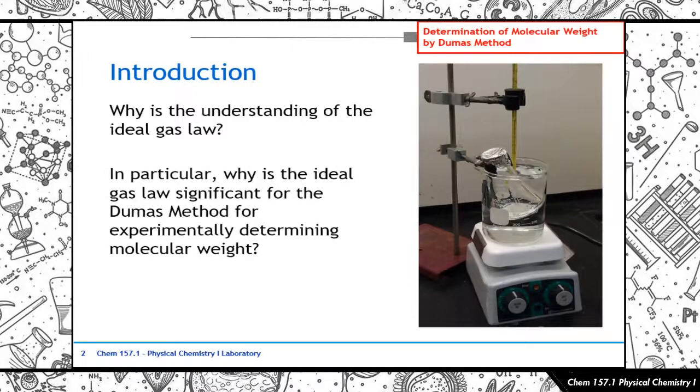Tapos, in particular, why is the ideal gas law significant for the Dumas method for experimentally determining molecular weight? So, titingnan natin kung paano siya na-apply yung concept of ideal gases and the ideal gas equation dyan sa Dumas method, and then how it was conceptualized. Okay? So, at saka how we all lead up to PV is equal to nRT. Kasi yan yung pinaka-ano natin na equation. It's going to be our friend for this particular portion of our lecture.